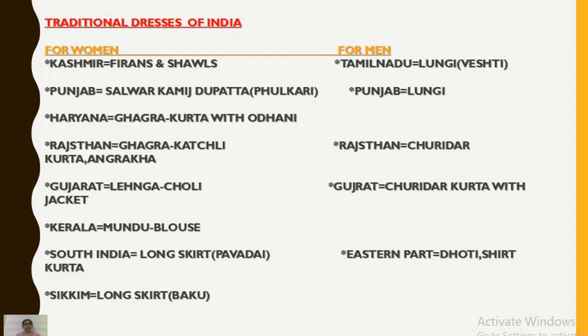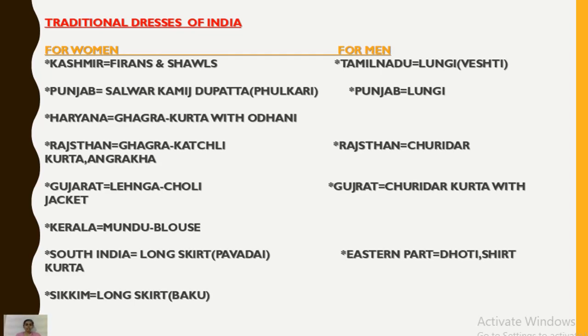Now, traditional dresses of India for women and for men. Men wear something else, women wear something else. In Kashmir, women wear firans and shawls. In Punjab, women wear salwar kameez, dupatta and fulkari. Fulkari is a type of design used on the dupatta or salwar kameez. In Haryana, ghagra kurta with odhani. Ladies wear this dress, ghagra kurta and odhani.